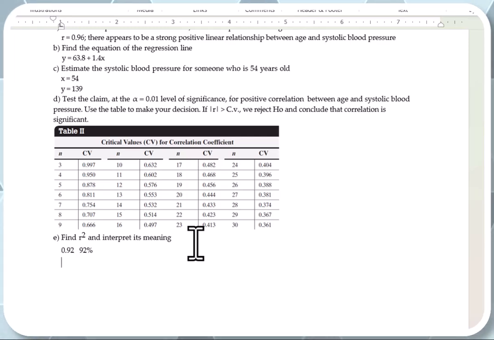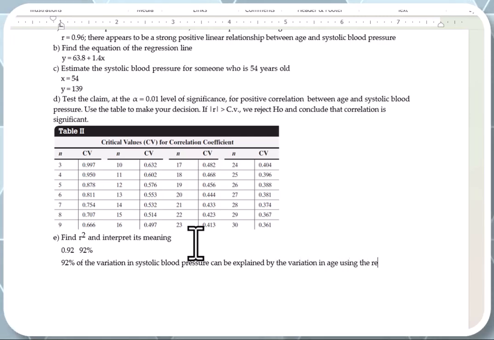And here's how you interpret the meaning. You say 92% of the variation in systolic blood pressure can be explained by the variation in age using the regression line. End of the review. That's it.